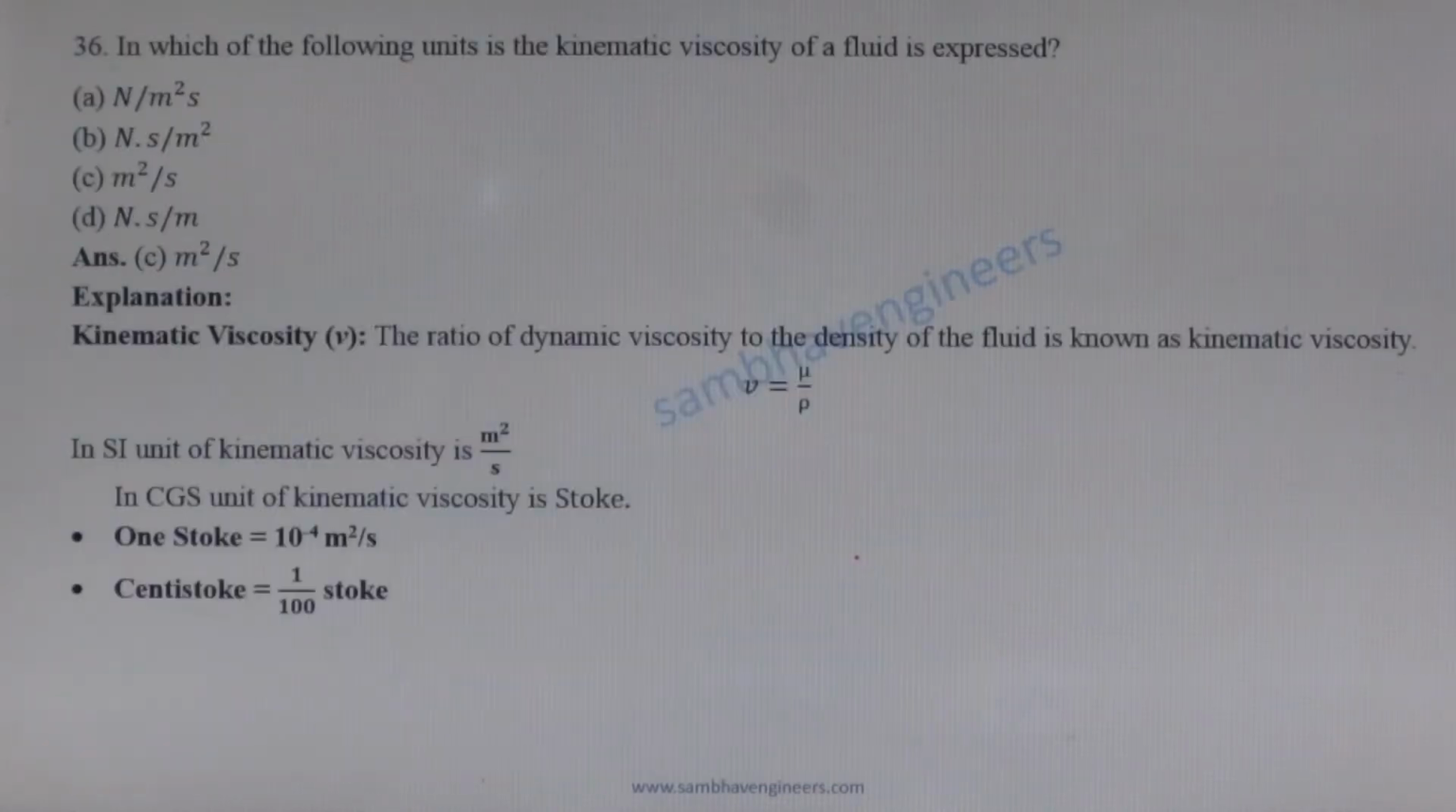Next question. In which of the following units is the kinematic viscosity of the fluid expressed? The kinematic viscosity is the ratio of dynamic viscosity to the density of the fluid. SI unit of kinematic viscosity is meter square per second. CGS unit of kinematic viscosity is Stoke. 1 Stoke is equal to 10 to the power minus 4 meter square per second.